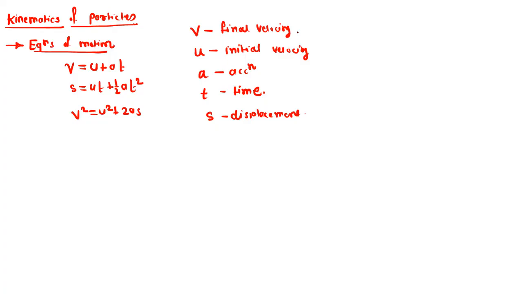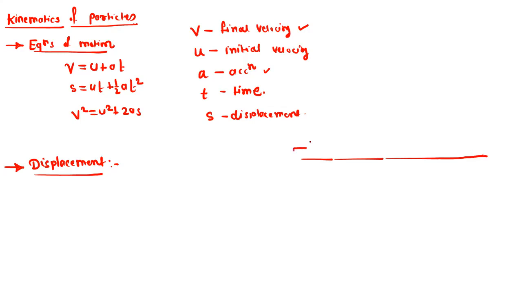So we will find out the equations for velocity and acceleration. First we will discuss displacement. So what is displacement? Suppose a car is moving along a straight path.